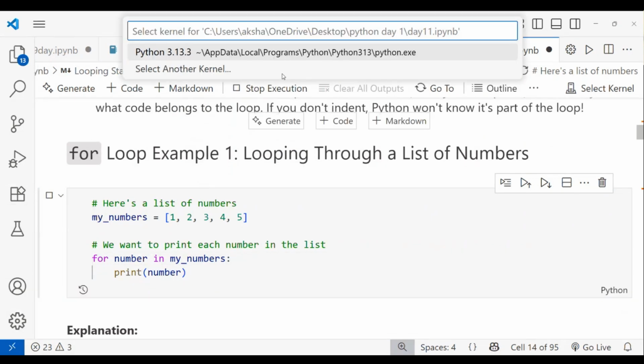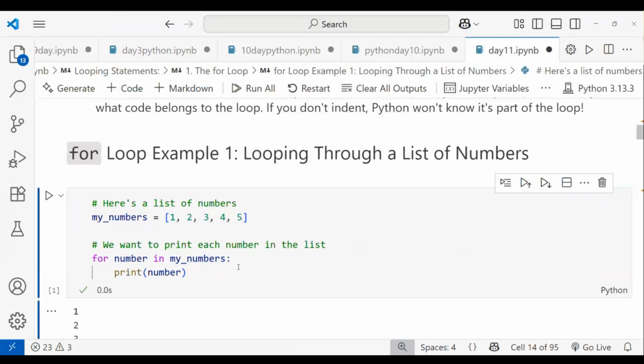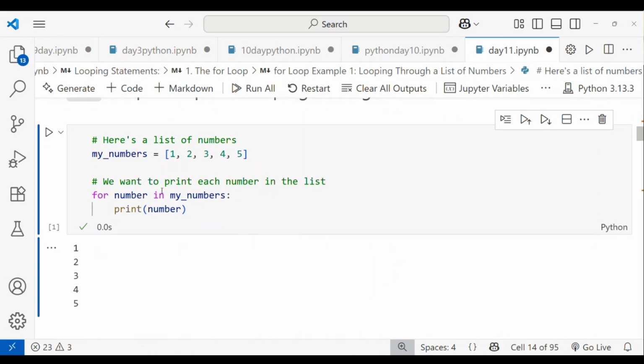So I'm connecting to my kernel. You can see, 1, 2, 3, 4, 5. This is how a for loop works. This is one of the methods we use, using in. When we use a multiple-value data type, we can use in and one variable name. I hope you understand better.